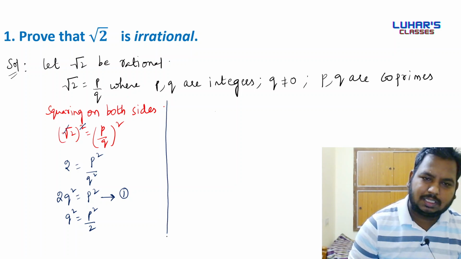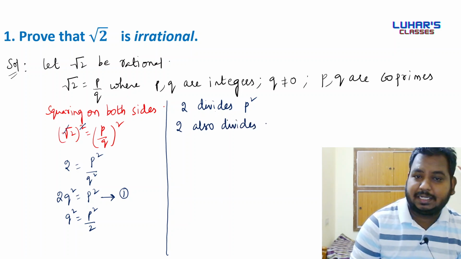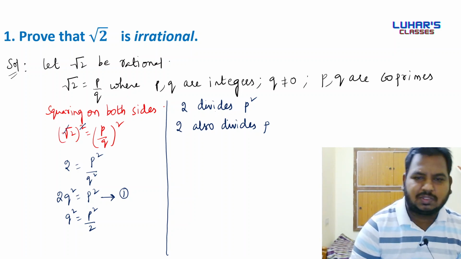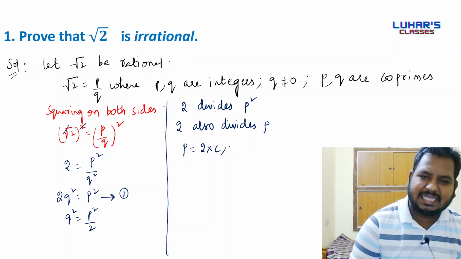So I can write one thing here: 2 divides p square. If 2 divides p square, can I also say 2 also divides p? Just now we learnt the statement: if 2 divides p square, then 2 also divides p.